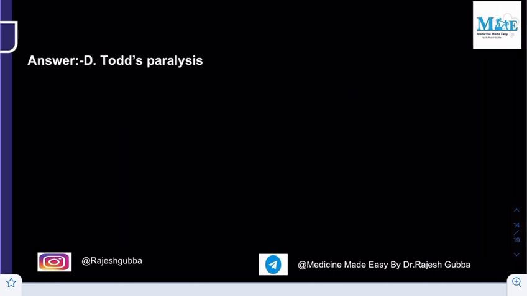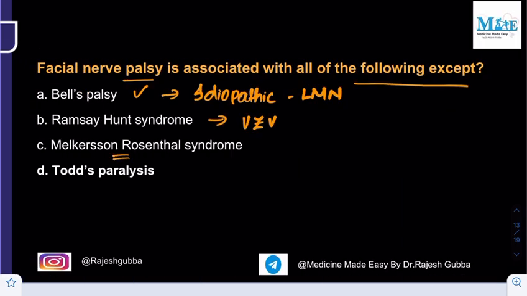And the next important option is the Melkerson-Rosenthal syndrome. We have a separate question on this, but that is also the one which will cause the facial nerve palsy. But you take the Todd's paralysis. Todd's paralysis is nowhere related to your facial nerve paralysis. Then what exactly do you understand by this word Todd's paralysis? See, in case of Todd's paralysis, the individual will have epilepsy, or the individual will have seizure for a longer period of time.